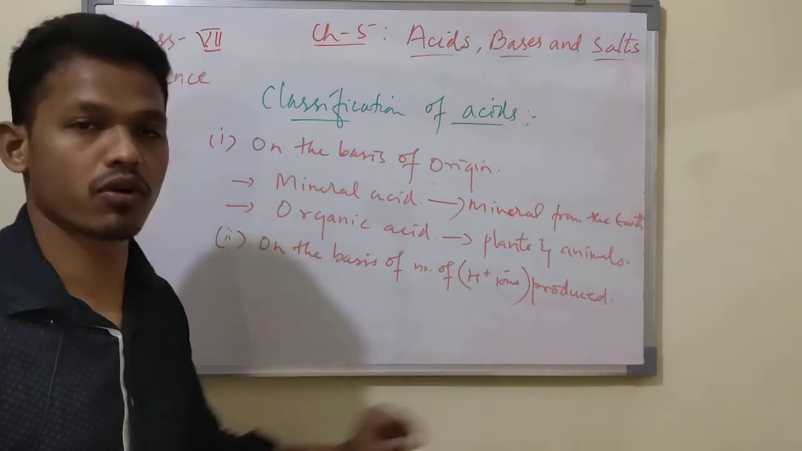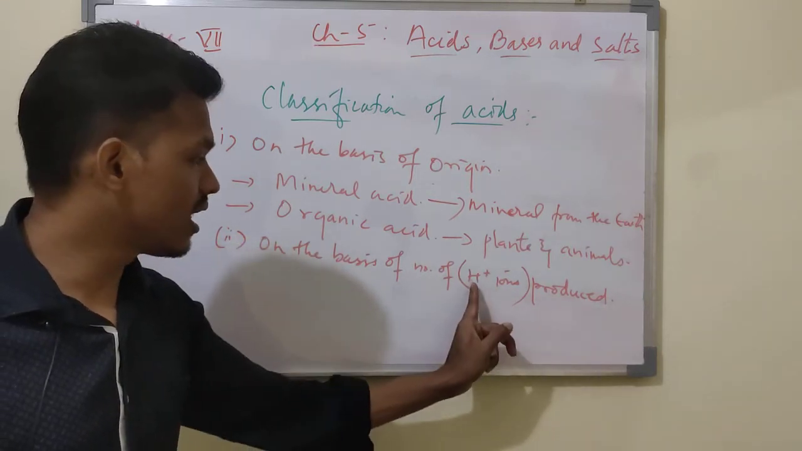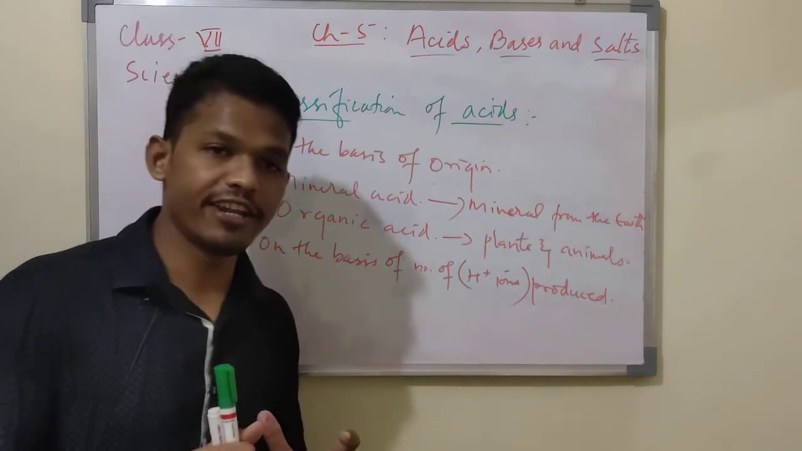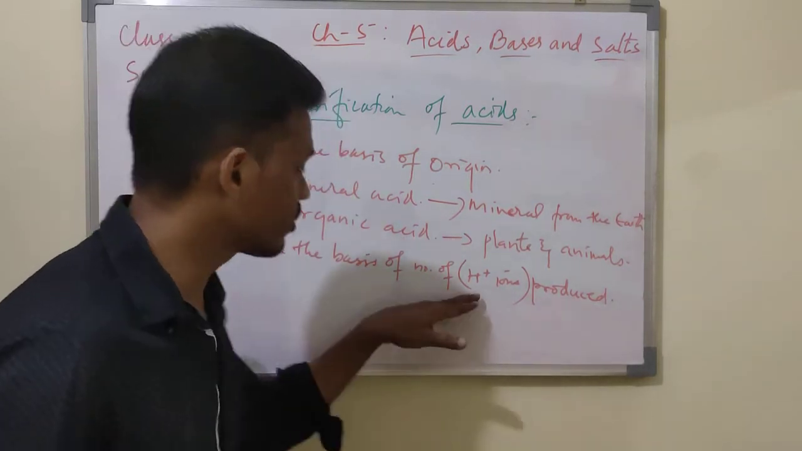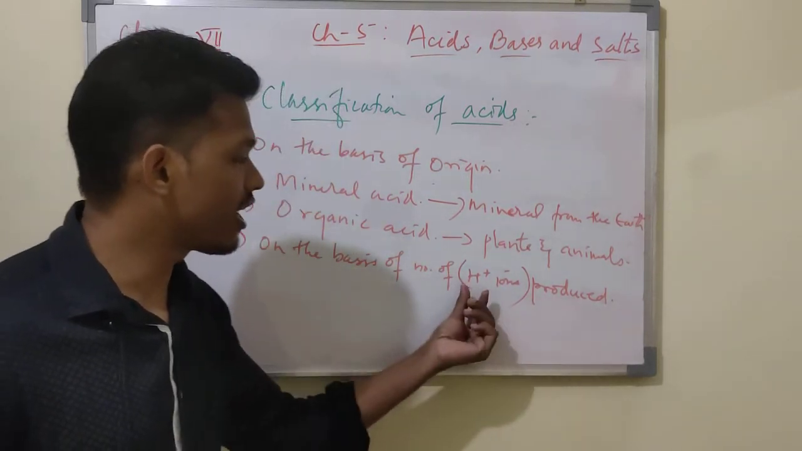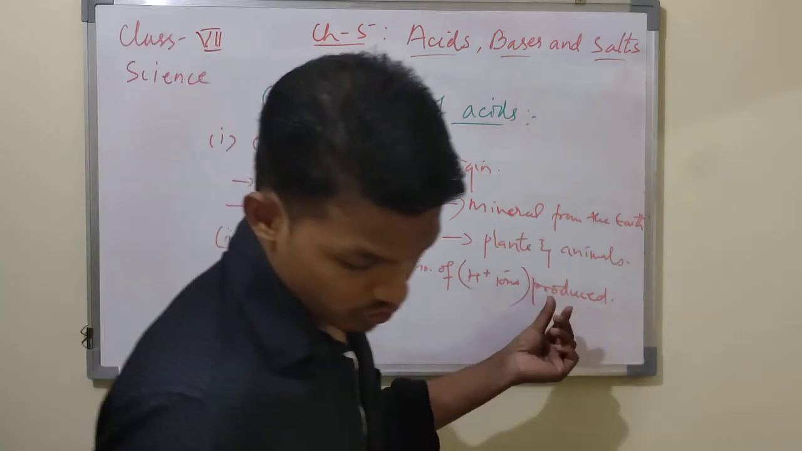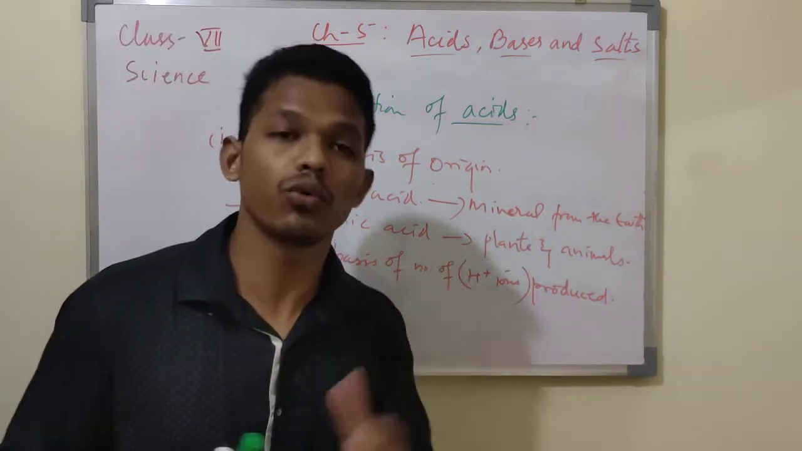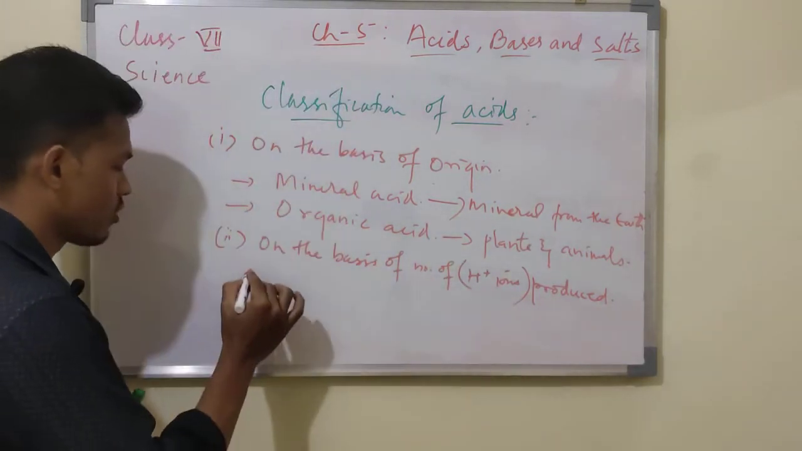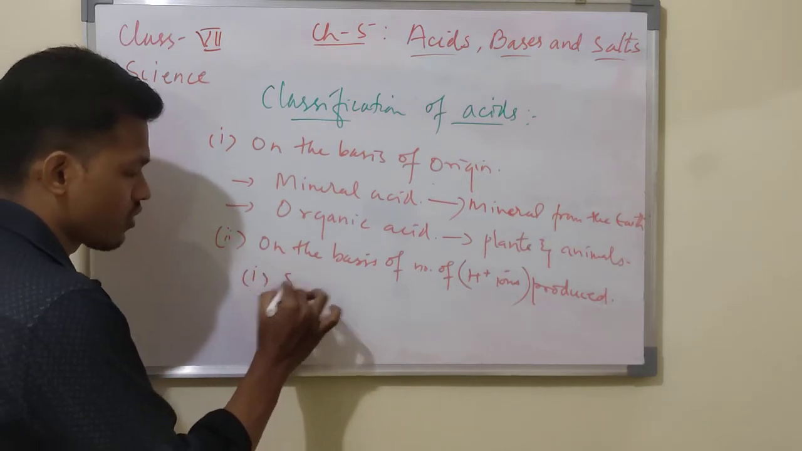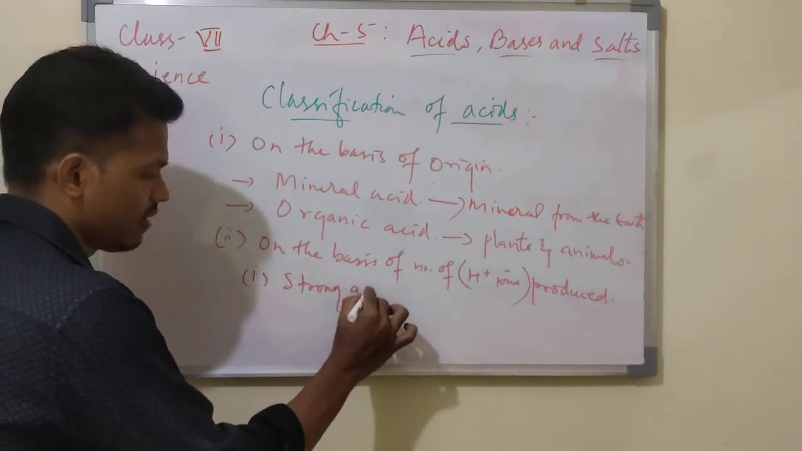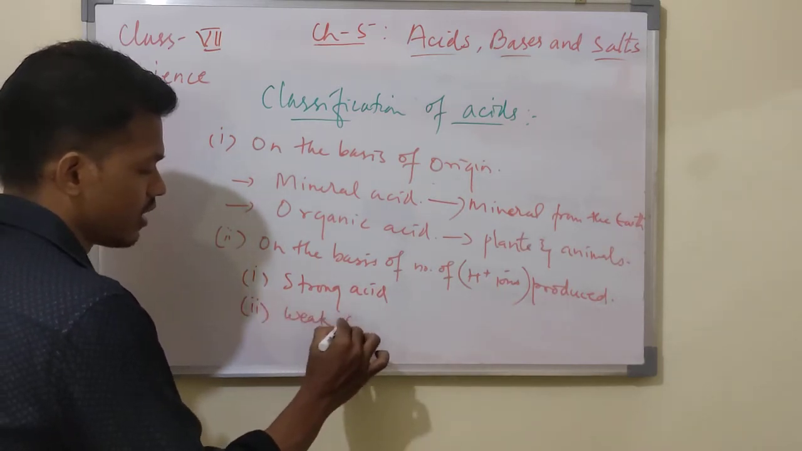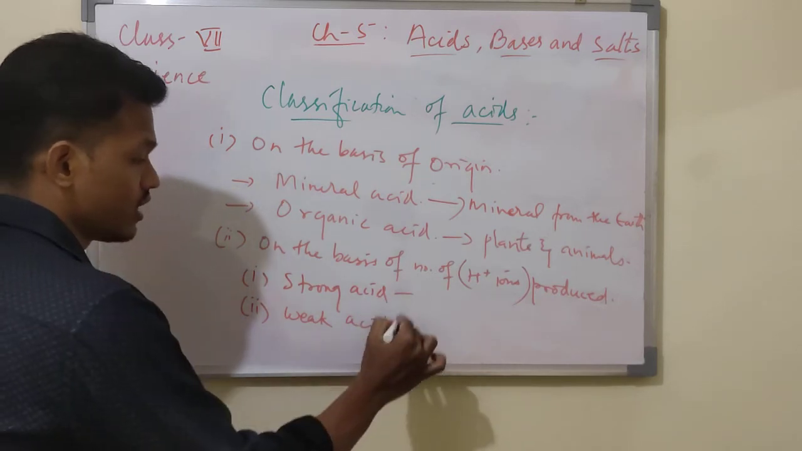We can say positive means proton, negative means electron. So H plus is the hydrogen ion. What happens in an acid is that you will find a hydrogen ion. So on the basis of the number of H plus ions produced, we can differentiate strong and weak acid. Based on this H plus ion production, the first is strong acid and the second one is weak acid.